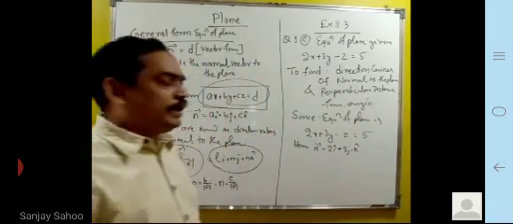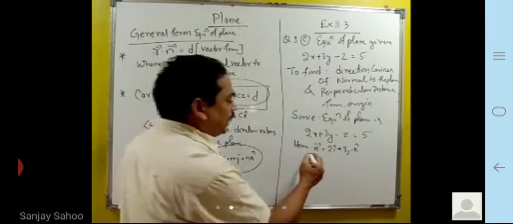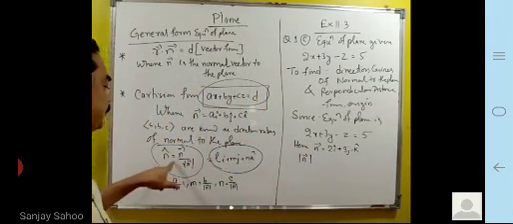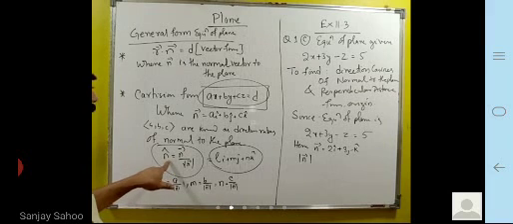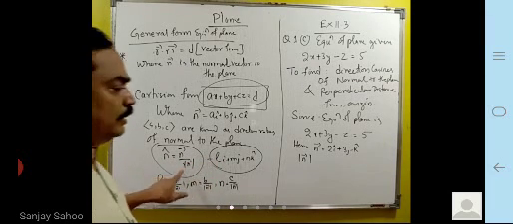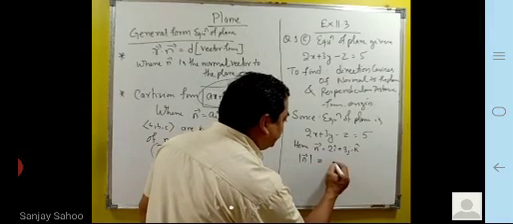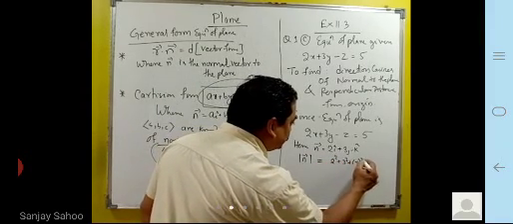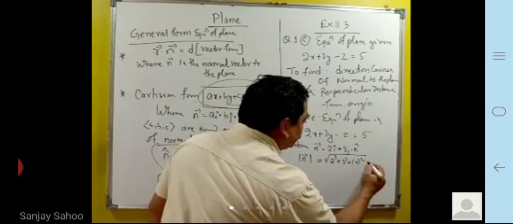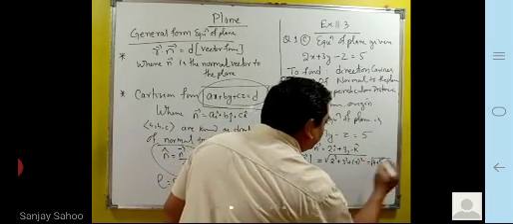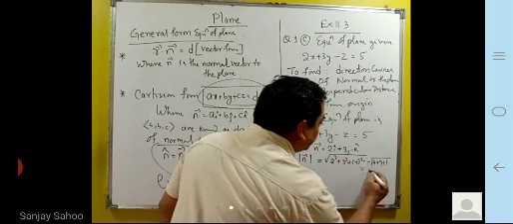Now find its magnitude, because to get the form we require n cap, so we divide by magnitude n. Magnitude n is the square root of 2 squared plus 3 squared plus minus 1 squared, that is 4 plus 9 plus 1 root, which is root 14.